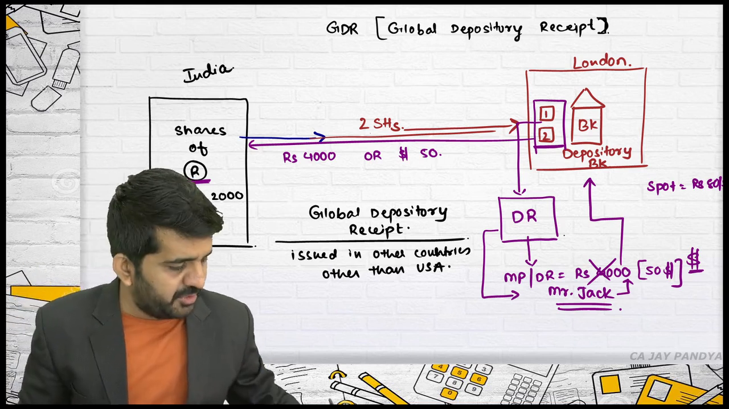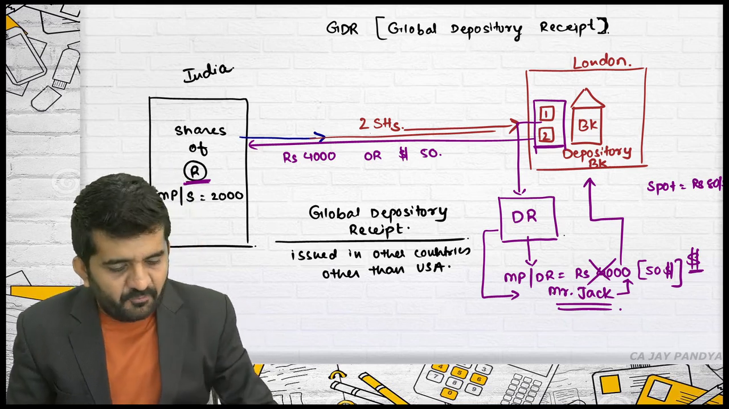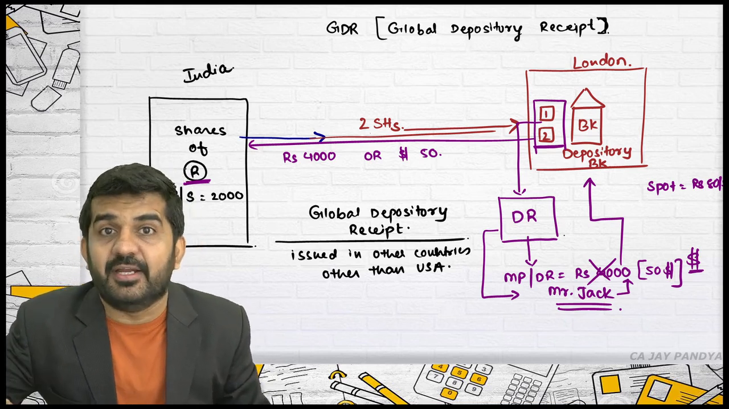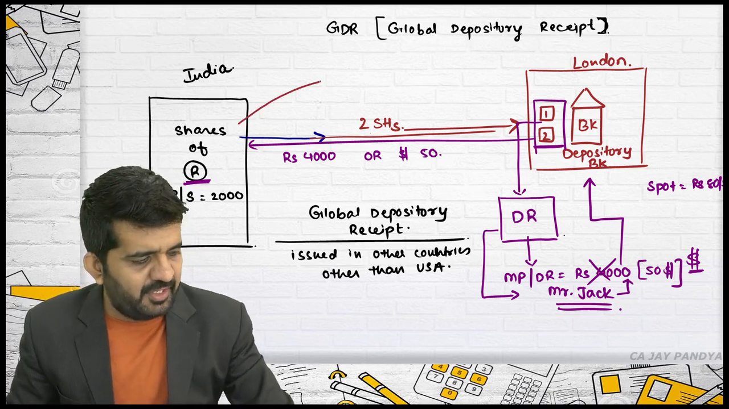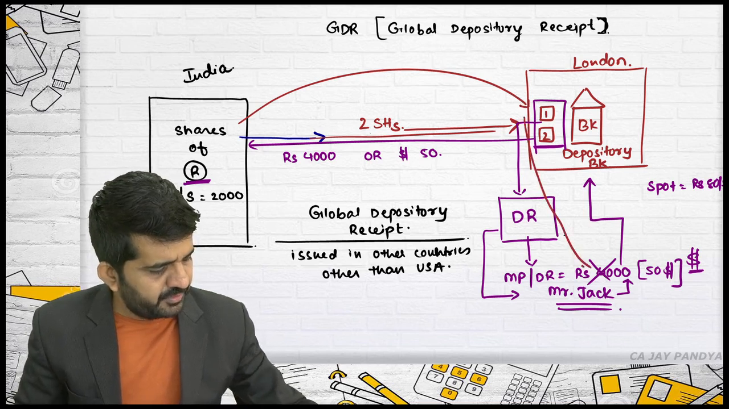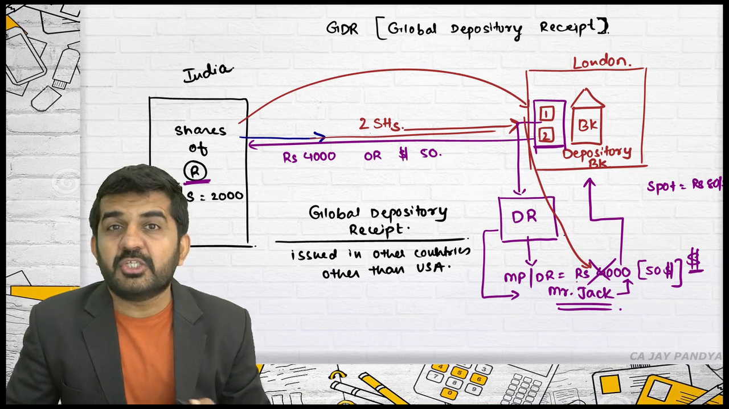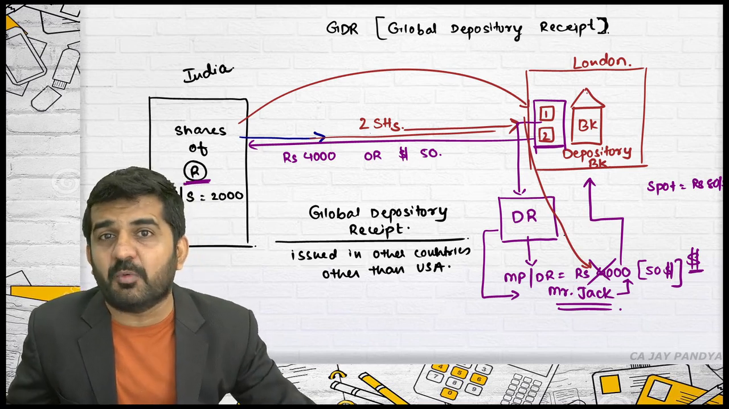Now try to understand. Mr. Jack is owner of 2 Reliance shares. Whenever Reliance pays dividend, where will the dividend go? I'll tell you. The dividend will travel from year to year. Sometimes the dividend will be directly given even to Mr. Jack. The mediator is not required in paying the dividend.